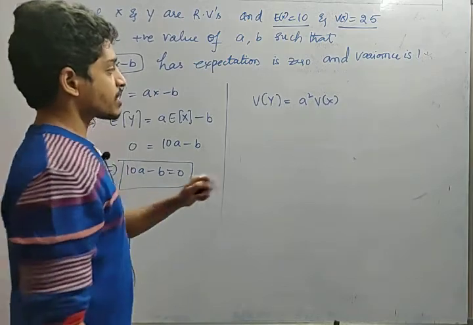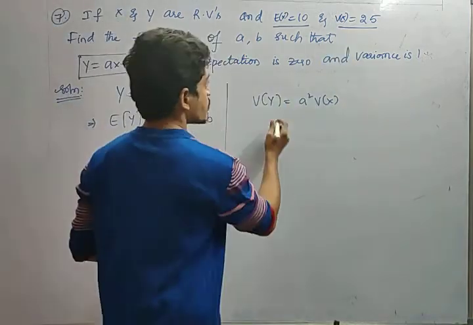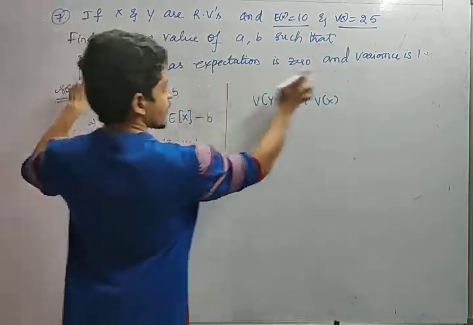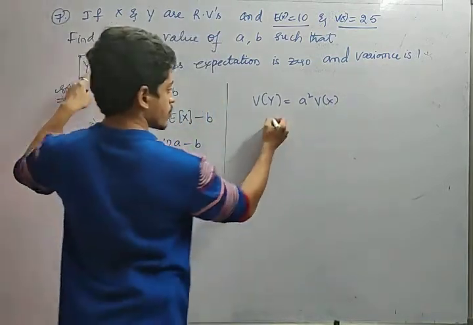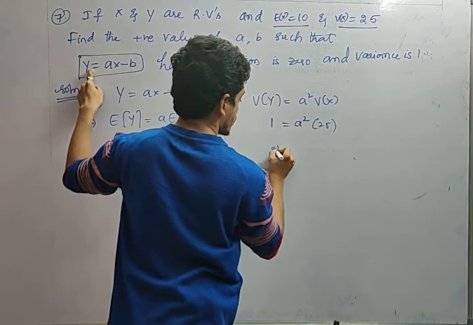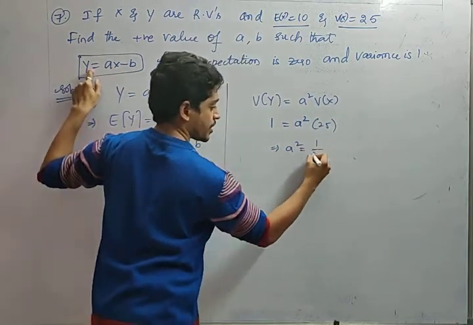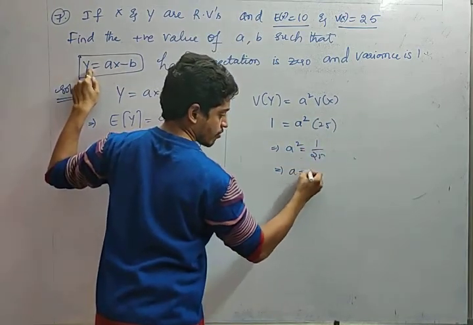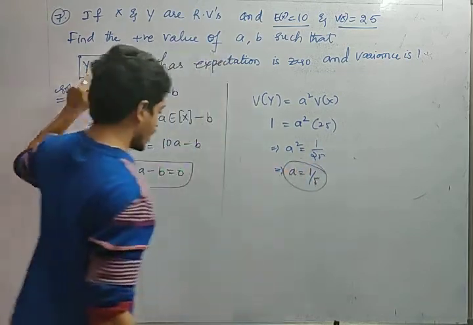So what is the variance of x, friends? He has given us 25. So on variance of y, what is the variance of y he has given? The value is 1. So 1 is equal to a square into variance of x, which is nothing but 25. So what is the value of a square here? 1 by 25. What is the value of a here? 1 by 5.